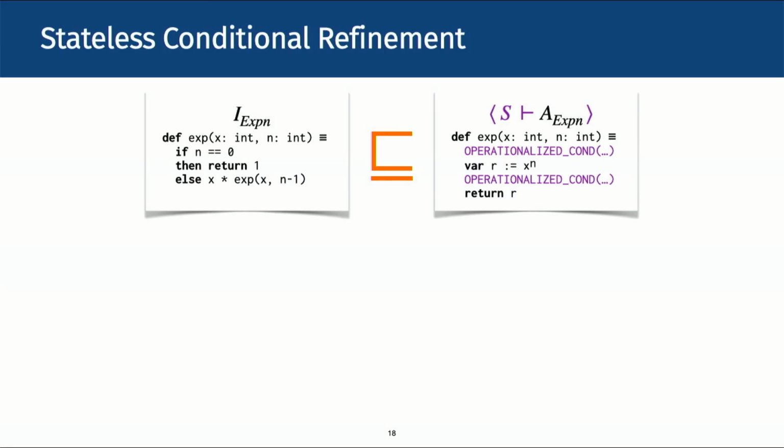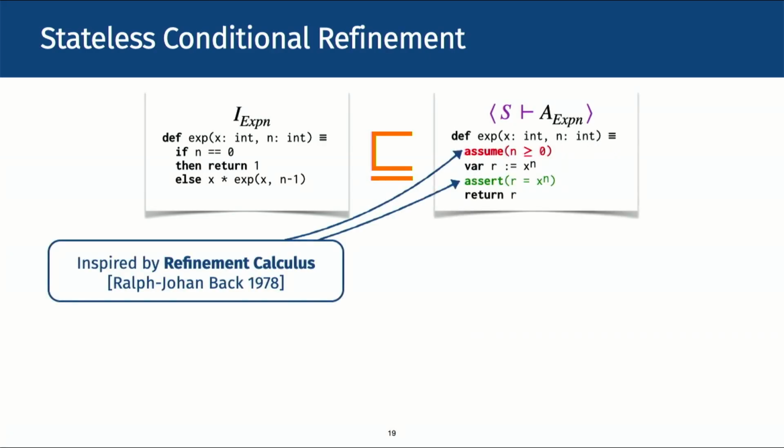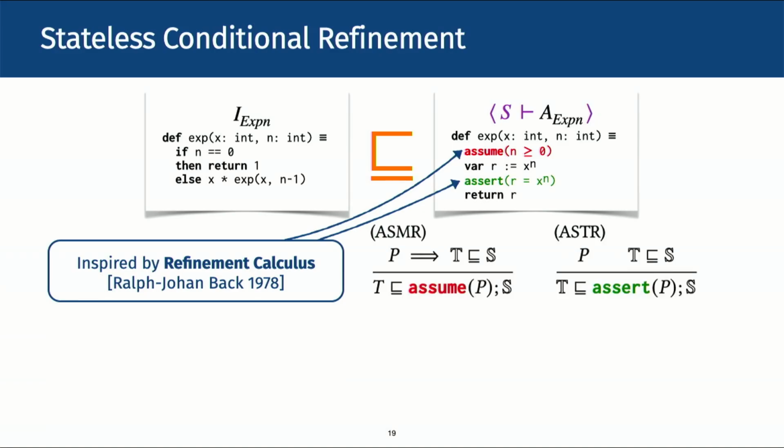Intuitively, we want to assume the precondition at the beginning and assert the postcondition at the end. And we literally use the assume and assert constructs borrowed from the work on refinement calculus by Ralph Johann Bach. As the name implies, the logical rule for assume allows us to assume proposition P, and the logical rule for assert requires us to prove P.